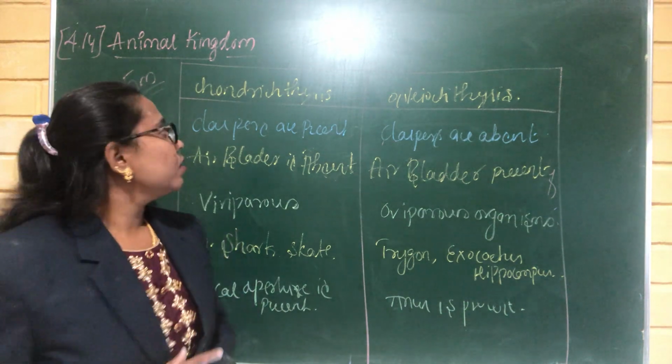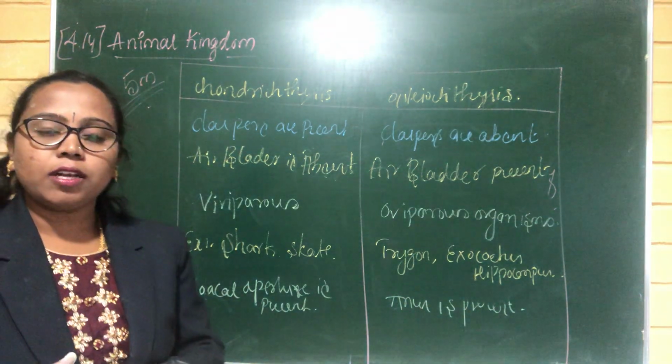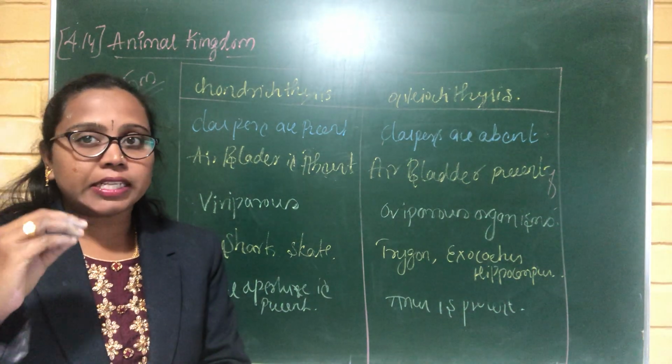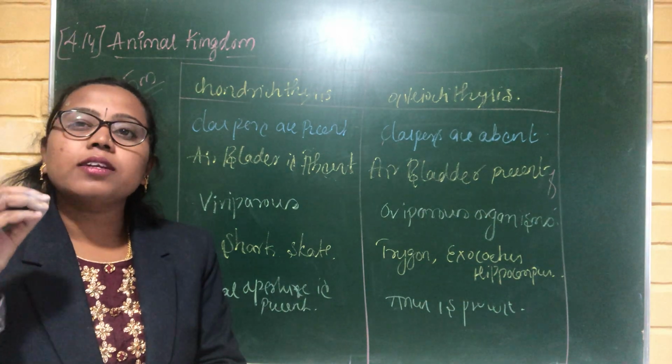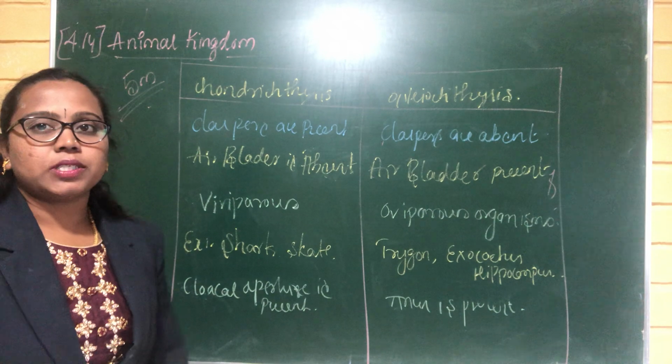Don't neglect today's class and practice today itself. At least learn to write 10 differences and 2 examples.